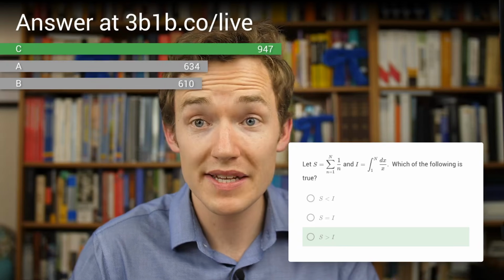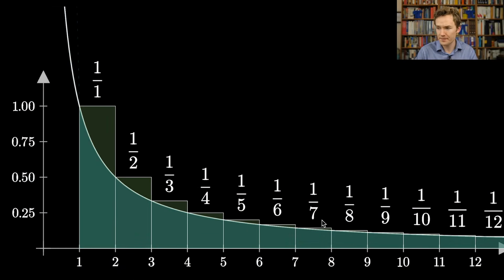But there's a picture that really makes the answer shine out to us here, which is if I look at the curve 1 over x, which is what this white curve is, and then I'm going to consider a bunch of bars, each of whose area corresponds to 1 over n for some value of n. So for example, for the value 1, this bar has a width of 1, and then the height is 1. And that means that right above the input 1, on its upper left corner, it's hitting the graph. Now for the next term, if I want 1 over 2, it's going to hit the graph above the input 2, since the graph is defined to be 1 over x. So its upper left corner hits that.